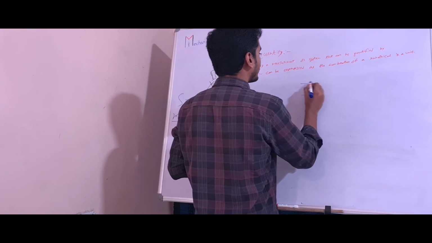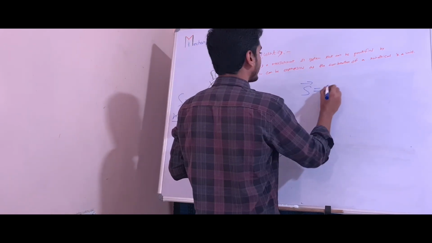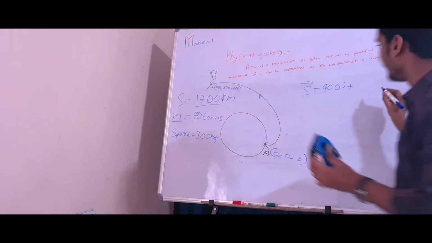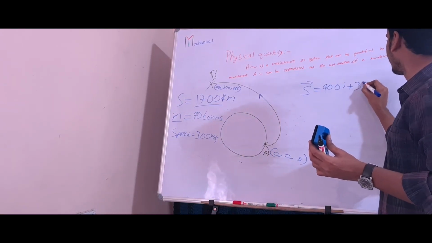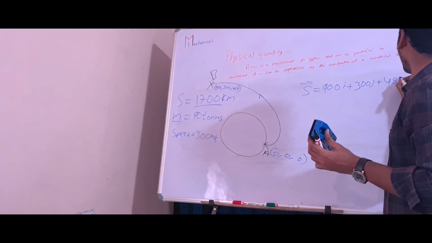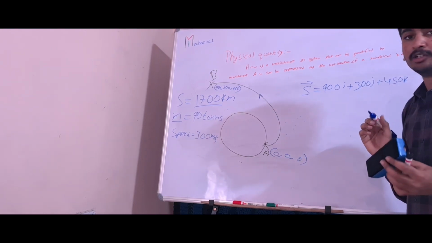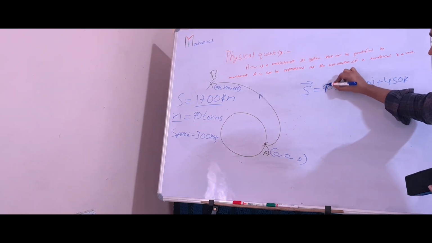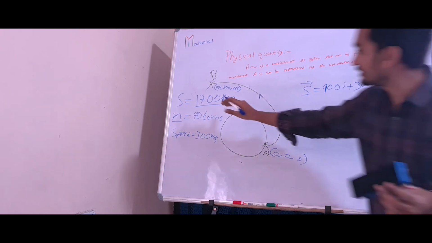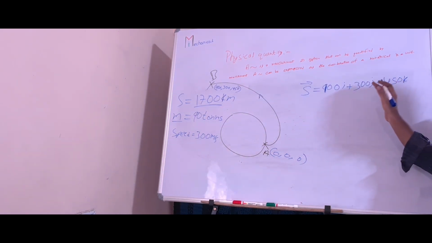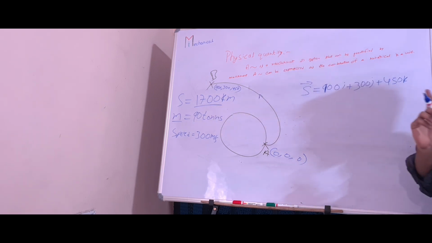Now when it comes to displacement, say 900 i plus 300 j plus 450 k, then this much displacement our rocket needs to travel. This much distance it needs to travel, as well as this much displacement it needs to get. Then only it will reach that particular location.